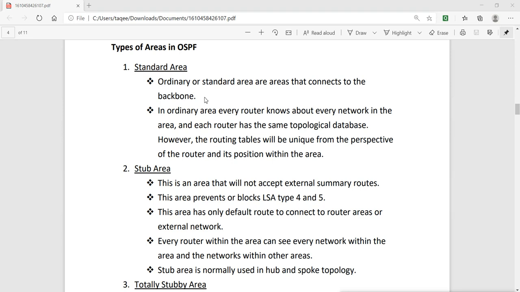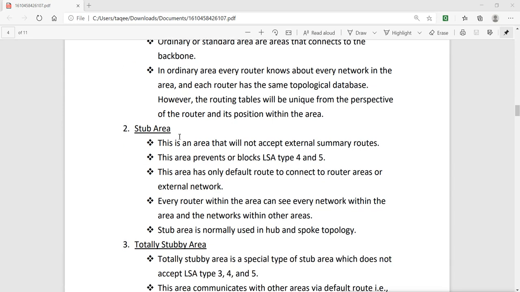Then we have another type of area that is called a stub area. This is an area that will not accept external summary routes. This area blocks link state advertisements, that is type 4 and 5, which we have already seen. It does not accept this update and request information communication.